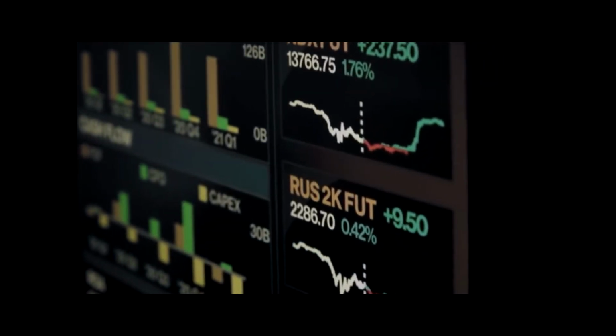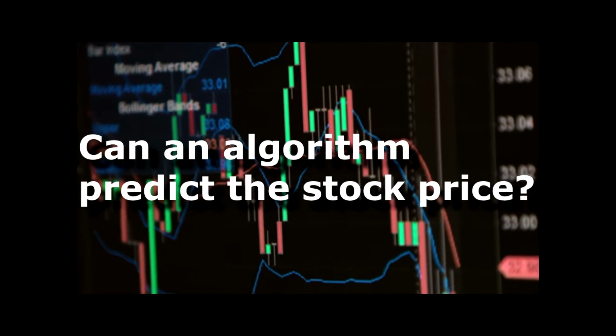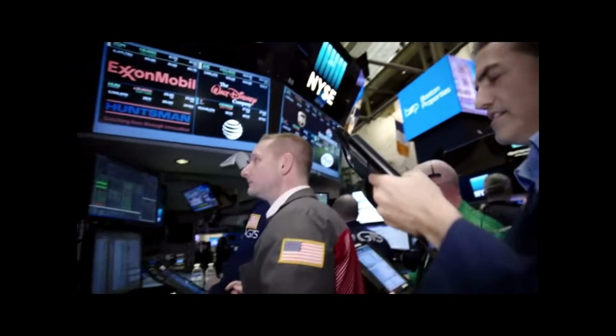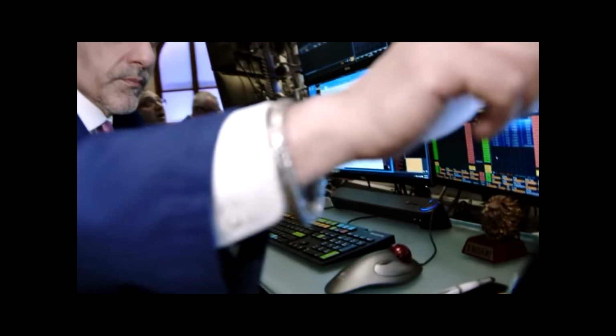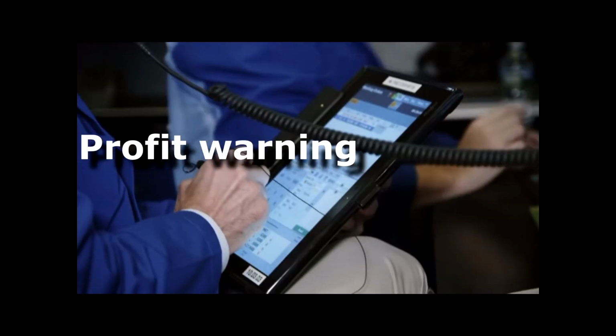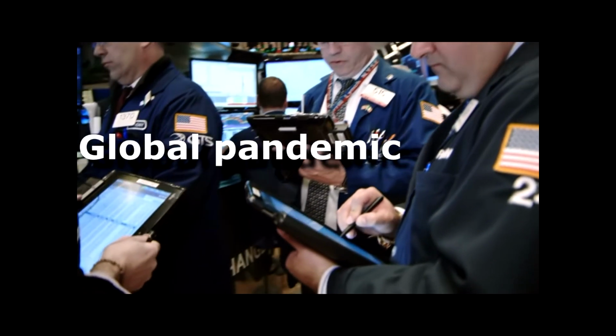Before we start, let us address the elephant in the room. Can an algorithm predict the stock price accurately? The answer should be obvious to anyone who trades. A machine cannot predict a drop in sales, a profit warning, a recession, a global pandemic, or any of the factors, positive or negative, that would impact the price of a stock.